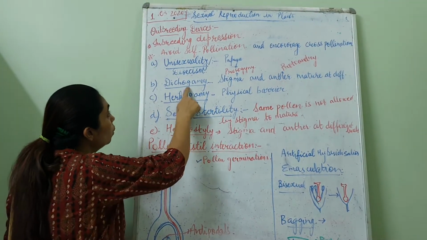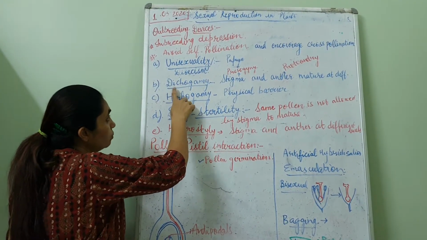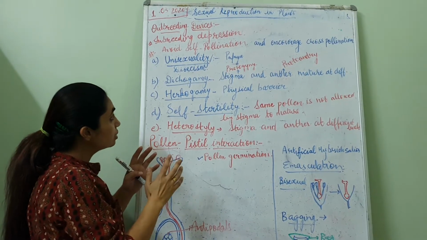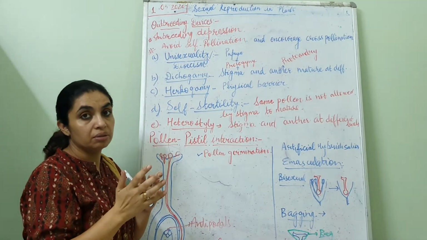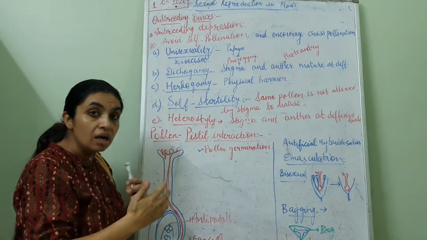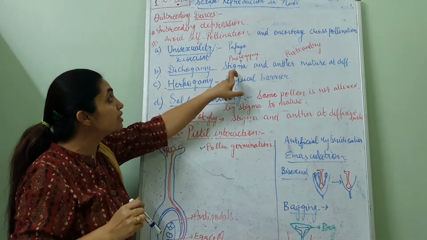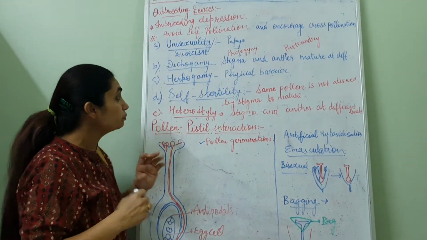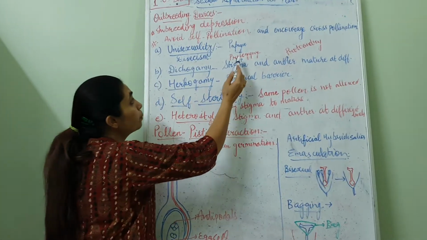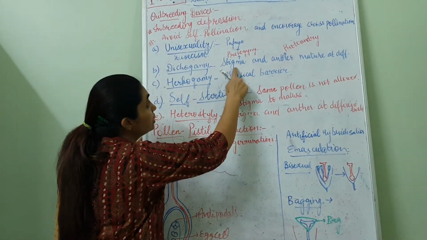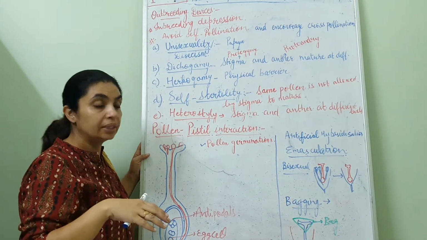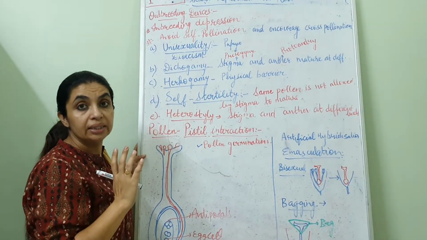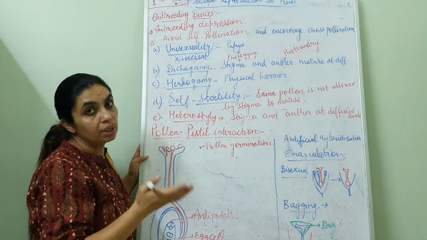Second, dichogamy. Dicho means there is no synchronization between the development of stigma and anther. Like protogyny: when the stigma matures earlier than the anther, it is known as protogyny.